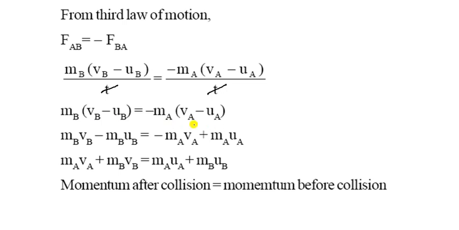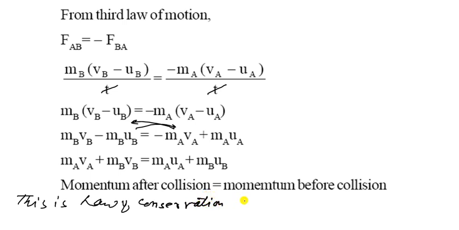So you can see in this part, from the third law of motion, FAB is equal to minus FBA. Here is MB times (VB minus UB) upon T, and here is minus MA times (VA minus UA). So T will be cancelled out, and multiplying inside, it will be MBVB minus MBUB minus MAVA plus MAUA. Now shift to this side and we get this one.